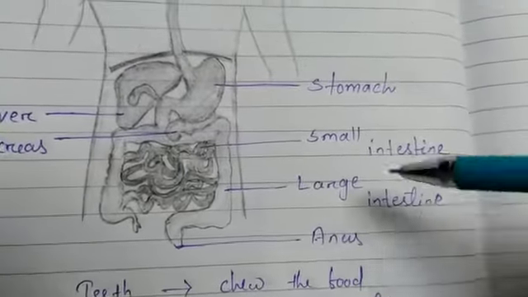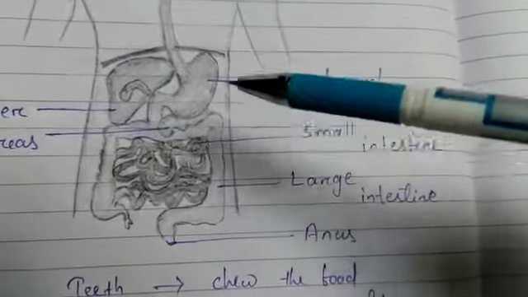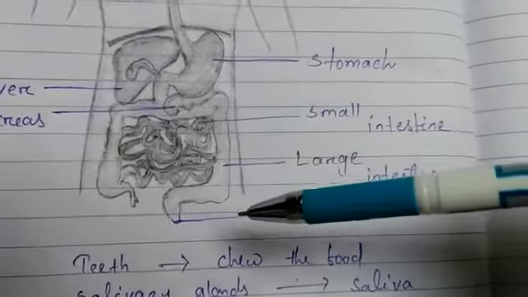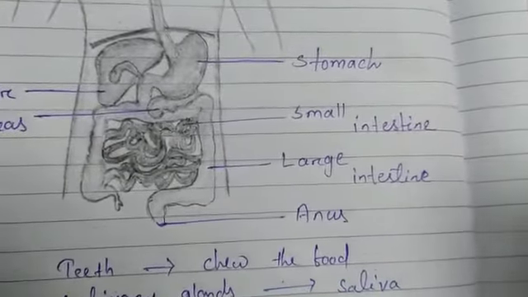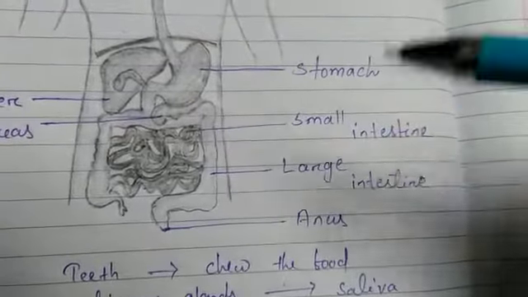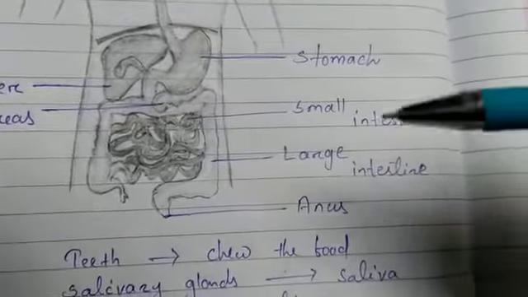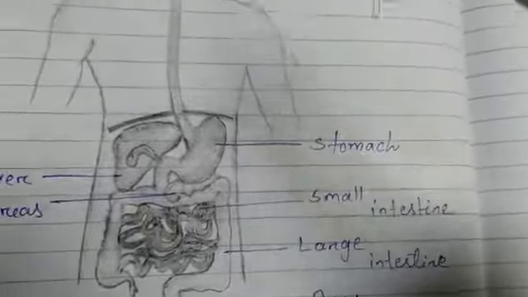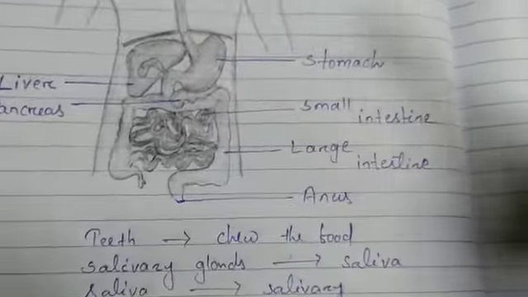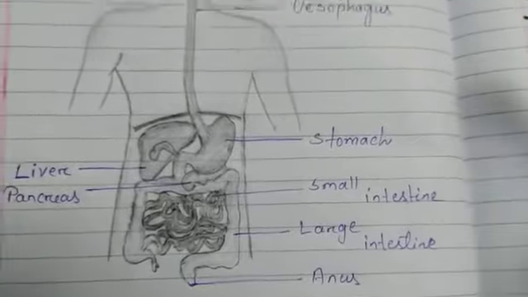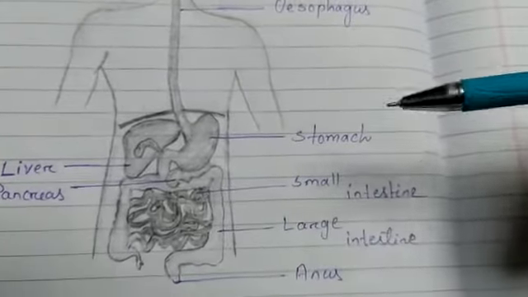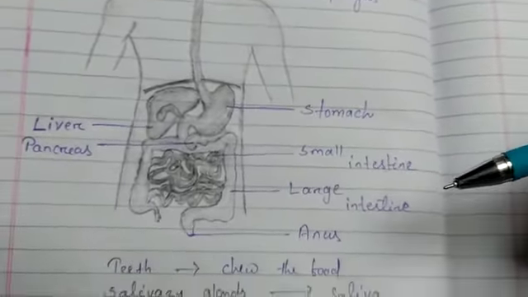After that, the unabsorbed food from the small intestine passes to the large intestine, where water is absorbed from the material, and the unwanted material is removed from the body via the anus. So this is about the digestive system of human beings, and please read your book so that you will be more clear about each and every part and the function of every part of the human digestive system.